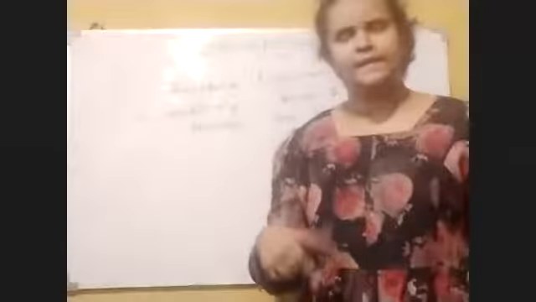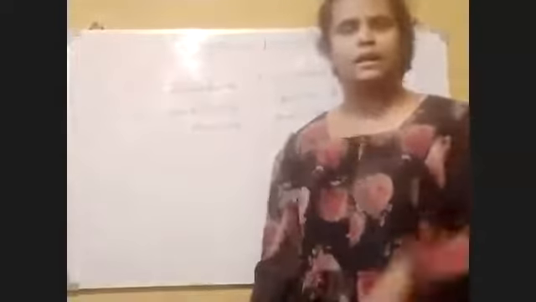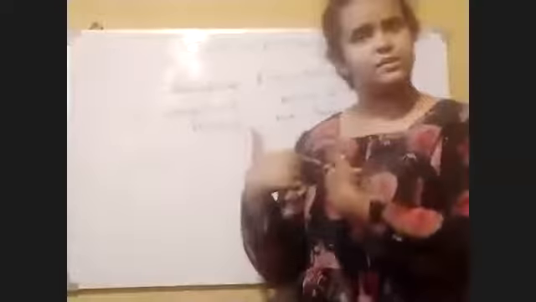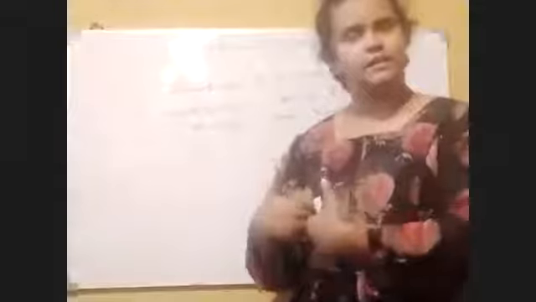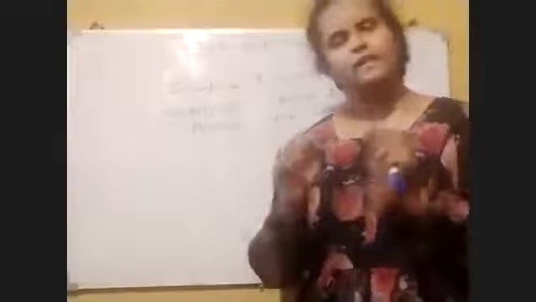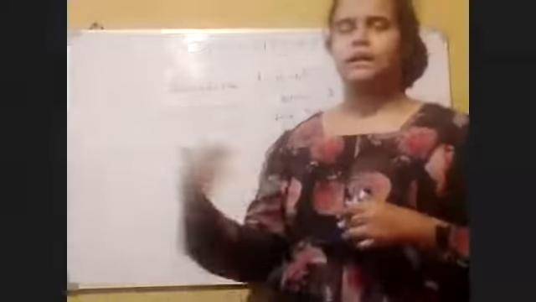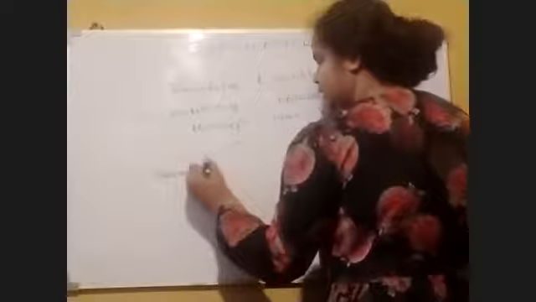Then oxygenated blood is distributed to the organs, and deoxygenated blood comes back to the heart from the other organs. That is the second time the blood passes through the heart.